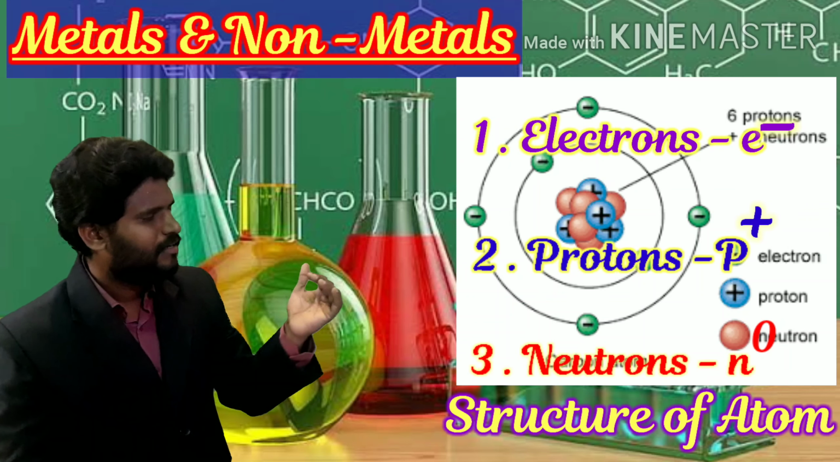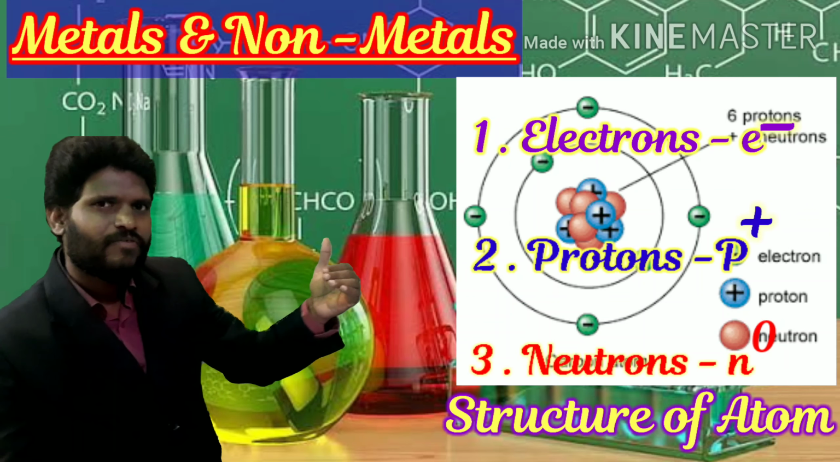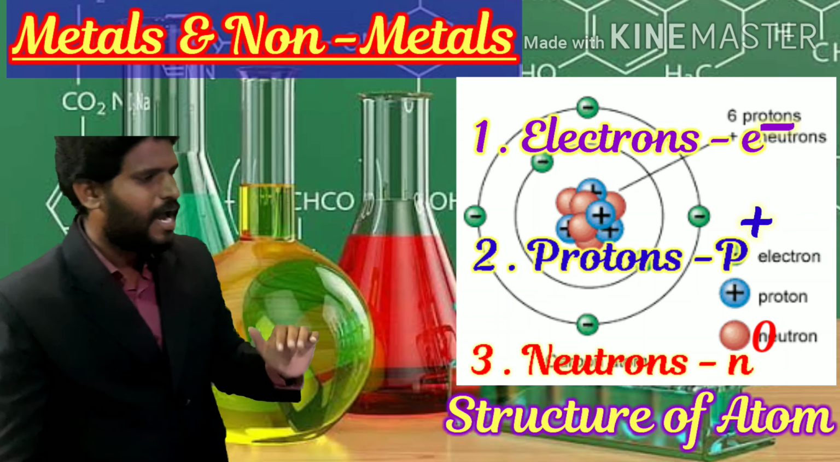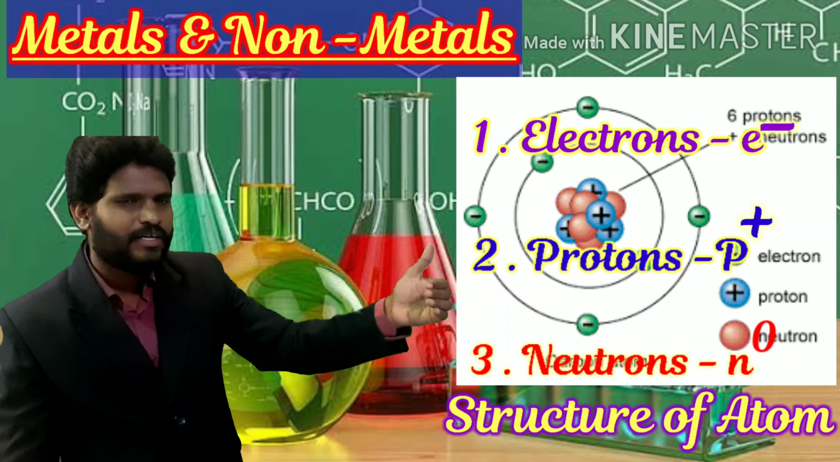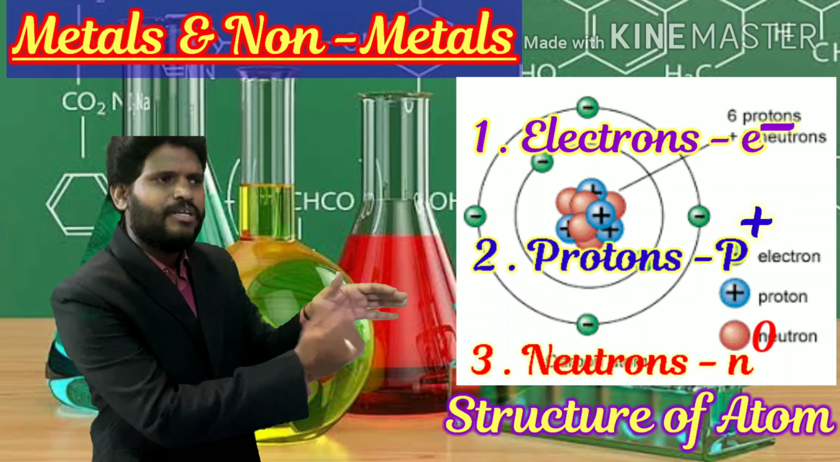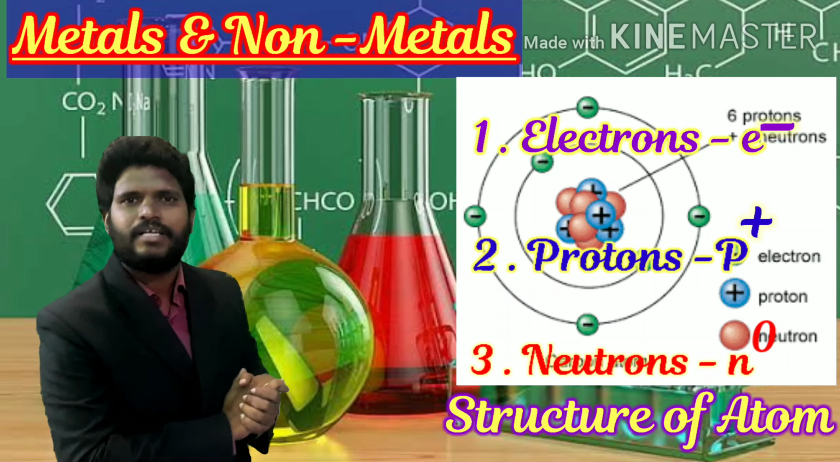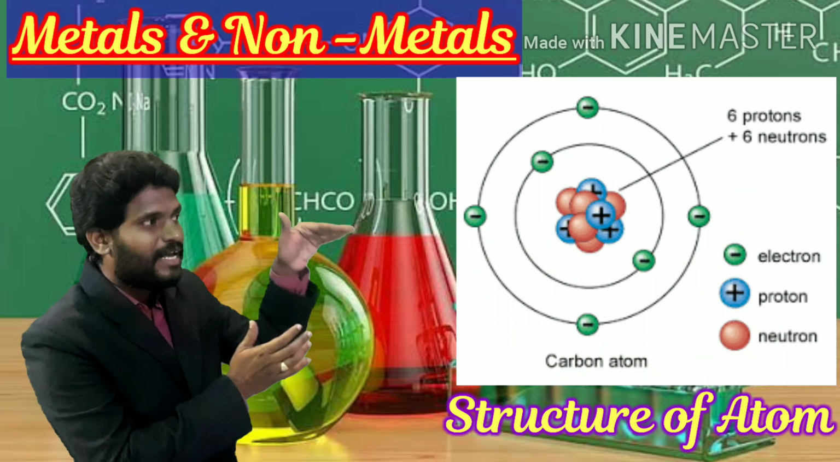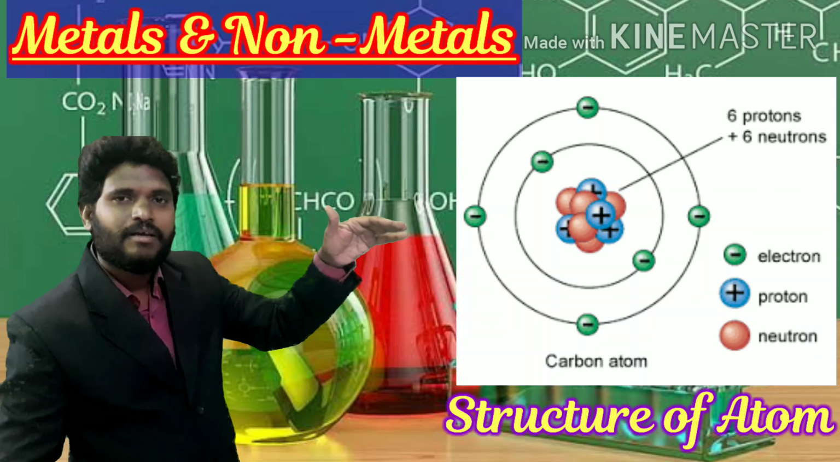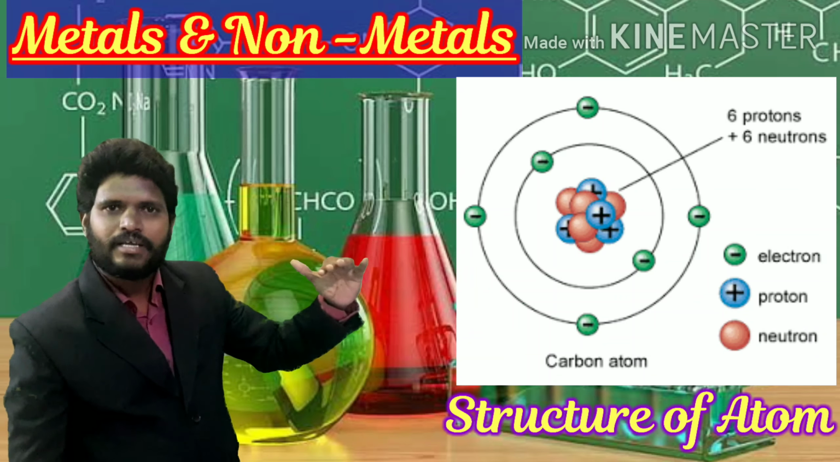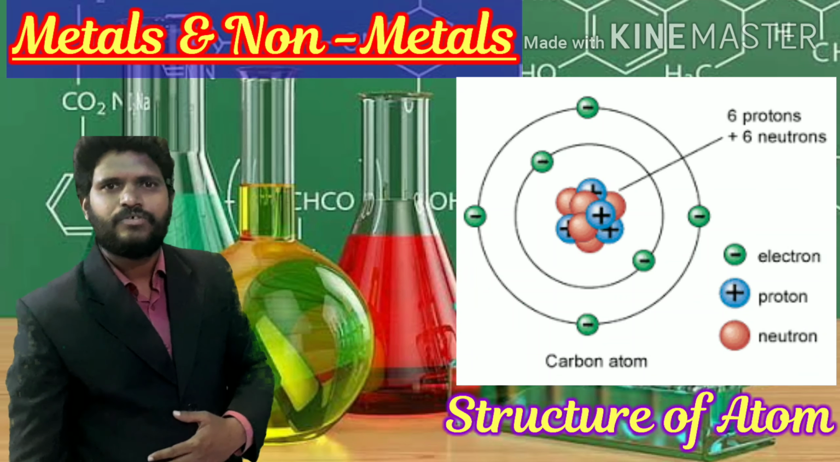If we observe the relative charge of these fundamental particles, the electrons are negatively charged, the protons have a relatively positive charge, and the neutrons have no charge. That means neutrons don't have any charge. But the electrons have a relatively negative charge, and the protons have a relatively positive charge.